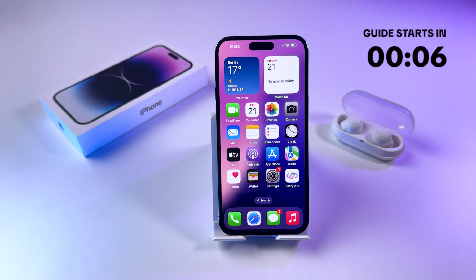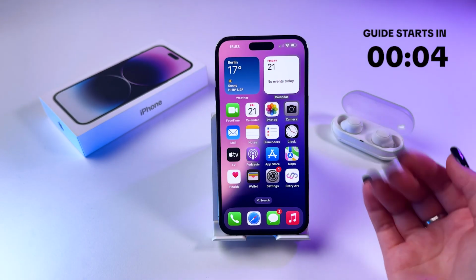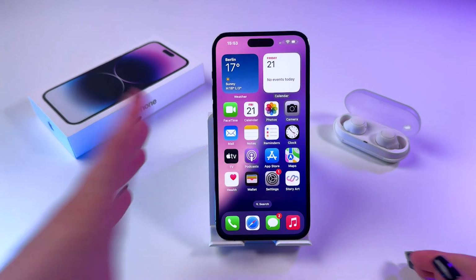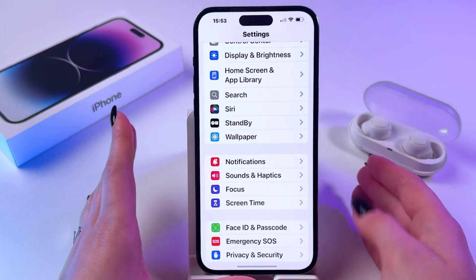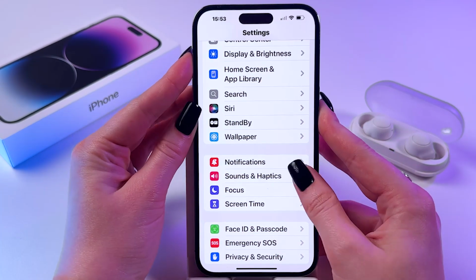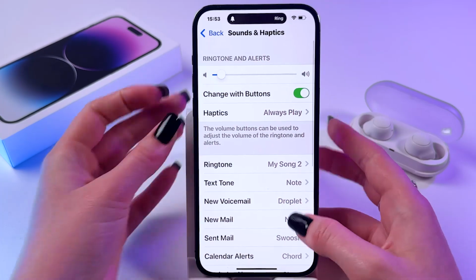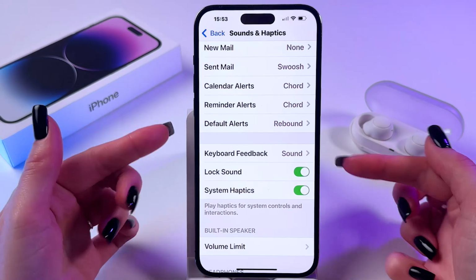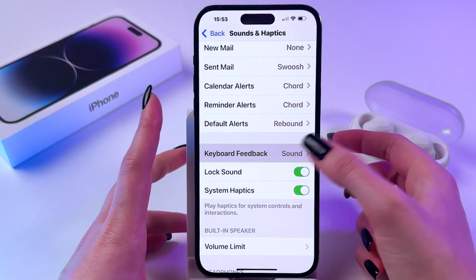Hi, let me show you how to turn on or off keyboard click sounds on iPhone. Firstly, go ahead and open Settings on the phone and make sure to select the Sounds and Haptics tab. After that, if you scroll a bit down, you will see this section, Keyboard Feedback.